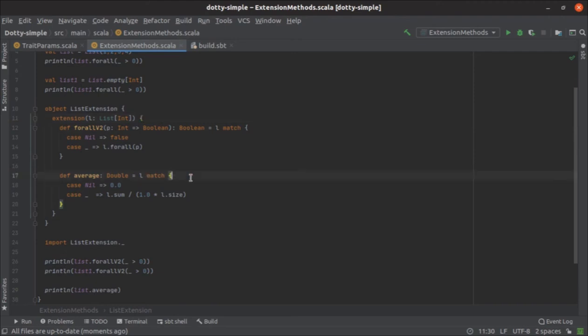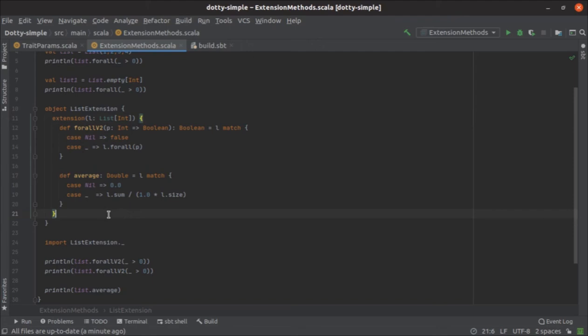Extension methods are not a new concept with Scala 3. It's just the keyword extension which is new. Prior to Scala 3, that is in Scala 2, you used to use extension methods via implicit classes, and the pattern is generally known as pimp my library. If you say extension method or pimp my library, they both refer to the same thing.